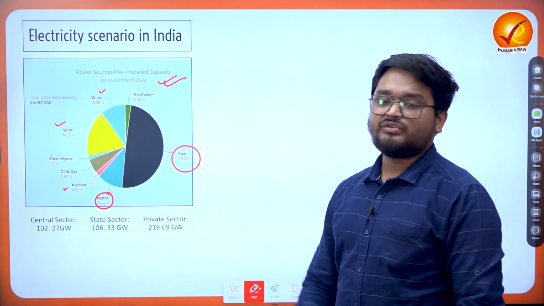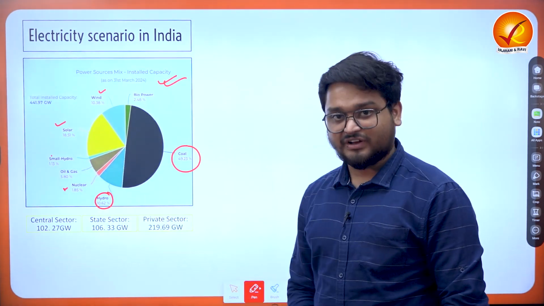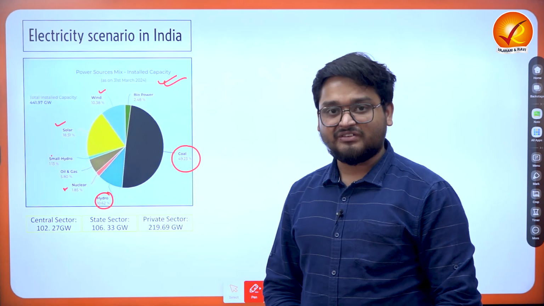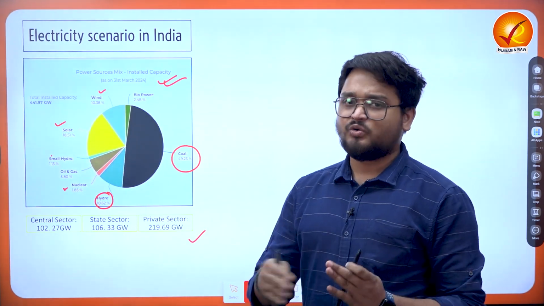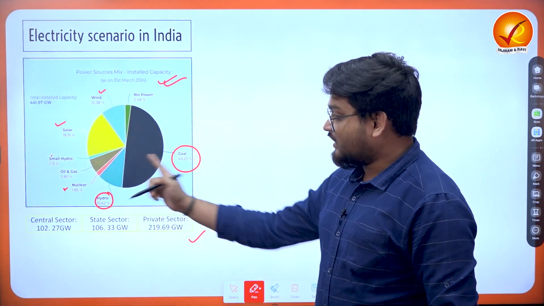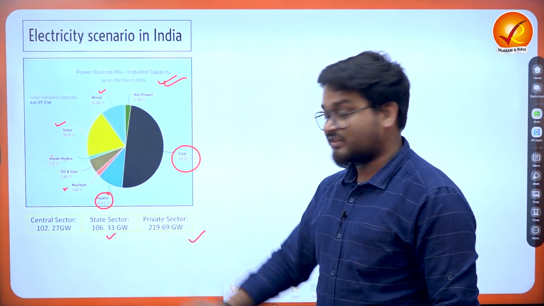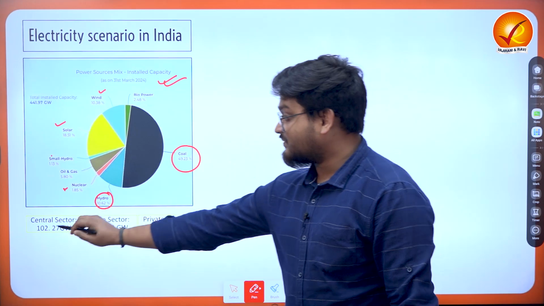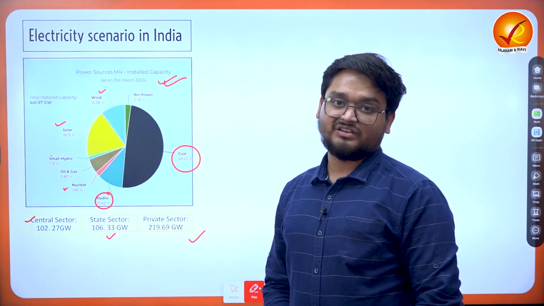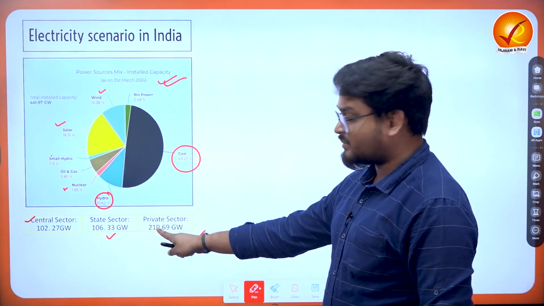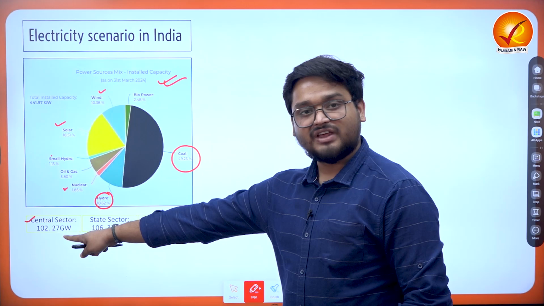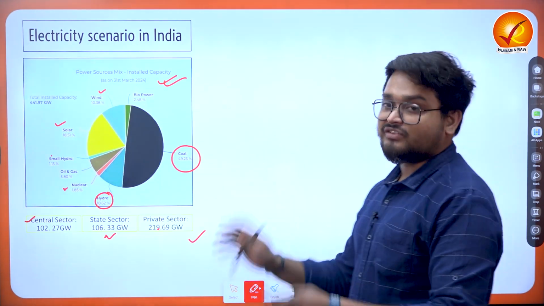If you look at the distribution of the central, state, and private sectors in the total installed power capacity, we find that most of the power generated in the country comes from the private sector, at around 220 gigawatts. And we are talking about the installed capacity. The second biggest sector is actually the state sector. It is not the central sector, let me tell you. And finally, the third largest component of India's power sector is the central sector. So you can easily understand this is coming from private sector companies, from state-owned companies from the various states of India, and finally the central government also. This is the entire scenario as of now.